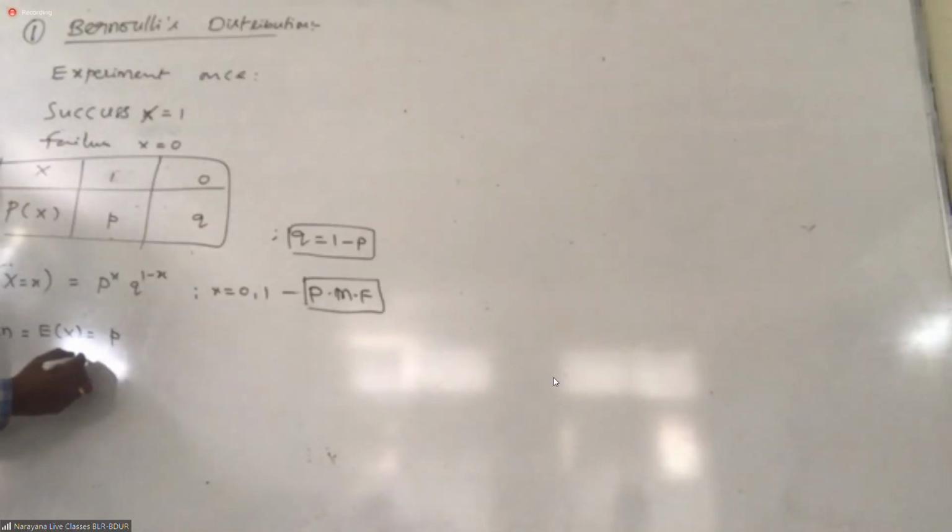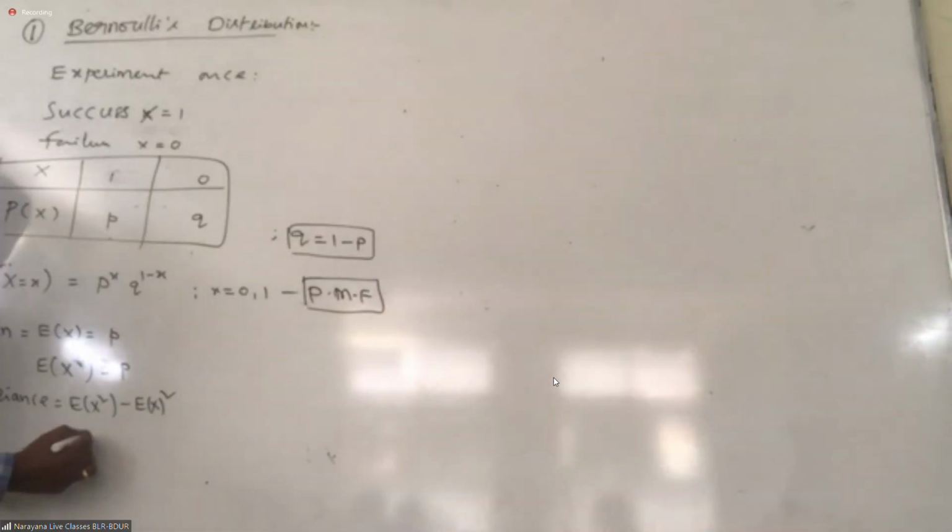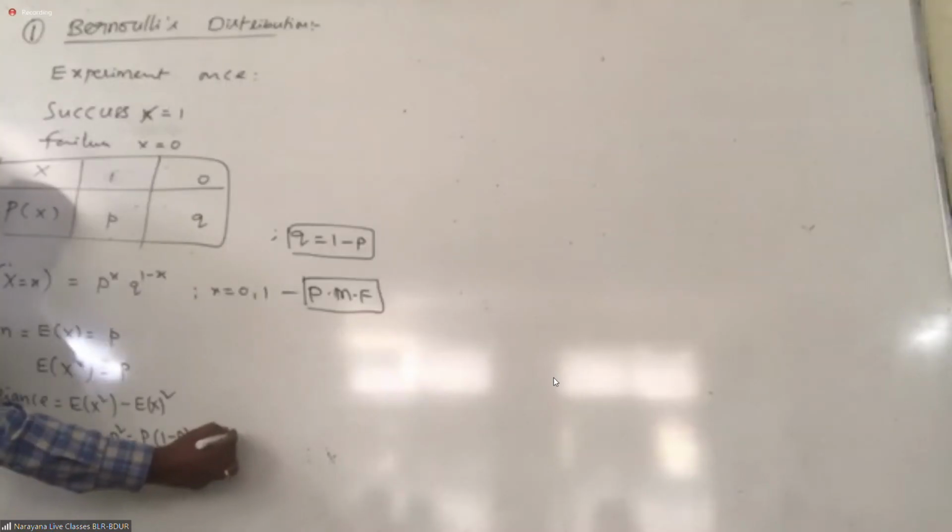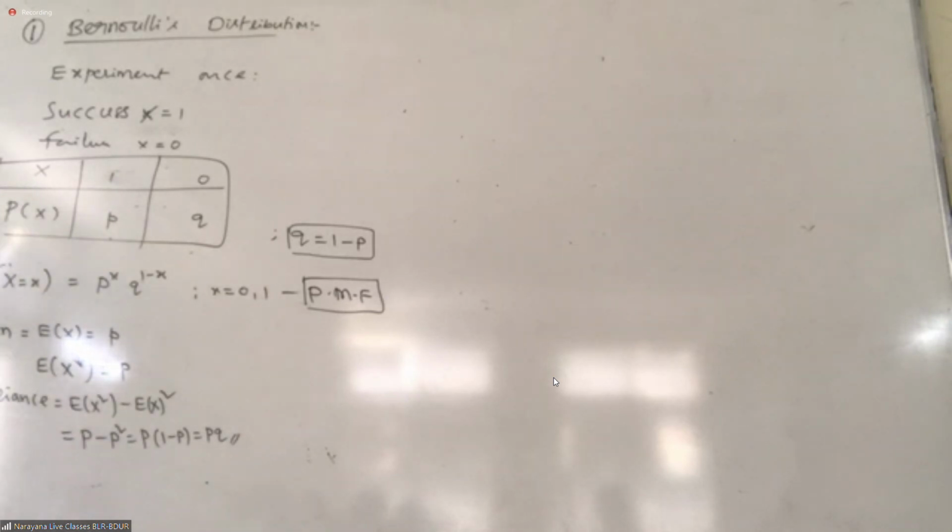What is the variance? P minus P square. P common, 1 minus P. PQ. What is the variance formula? PQ.